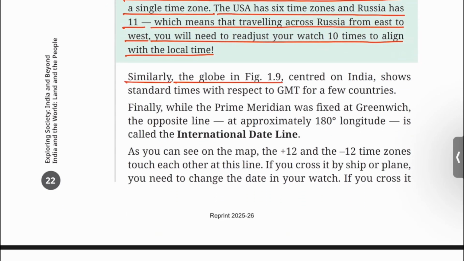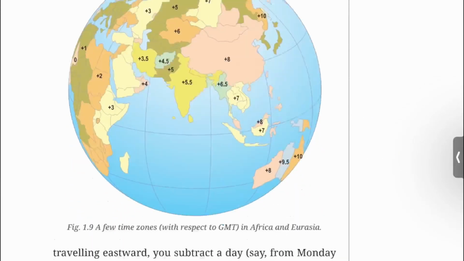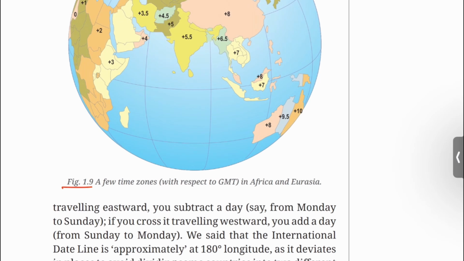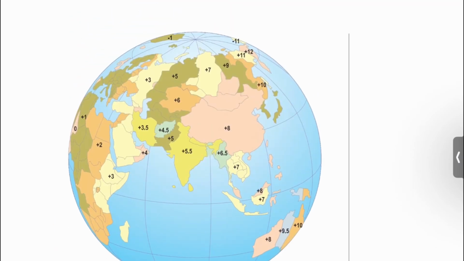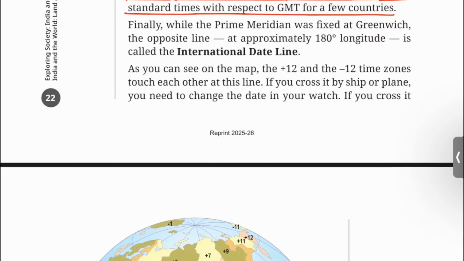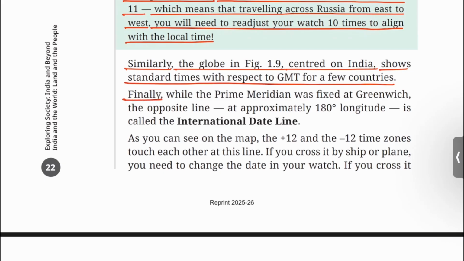Similarly, the globe in figure 1.9 centered on India shows standard times with respect to GMT for a few countries. Figure 1.9, a few time zones with respect to GMT in Africa and Eurasia. Finally, while the prime meridian was fixed at Greenwich, the opposite line at approximately 180 degrees longitude is called the international date line.